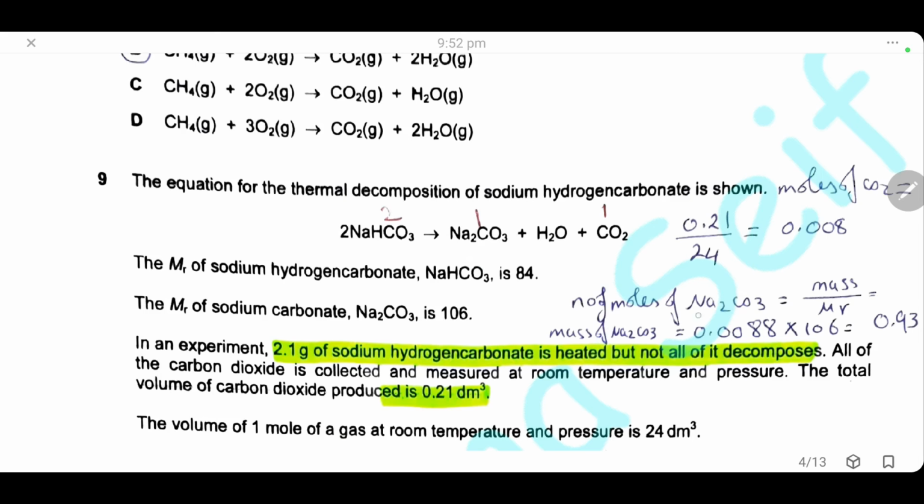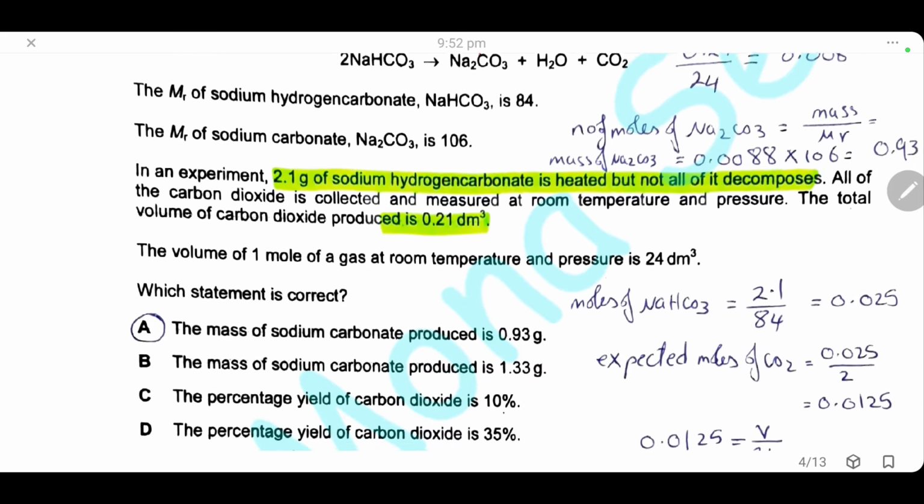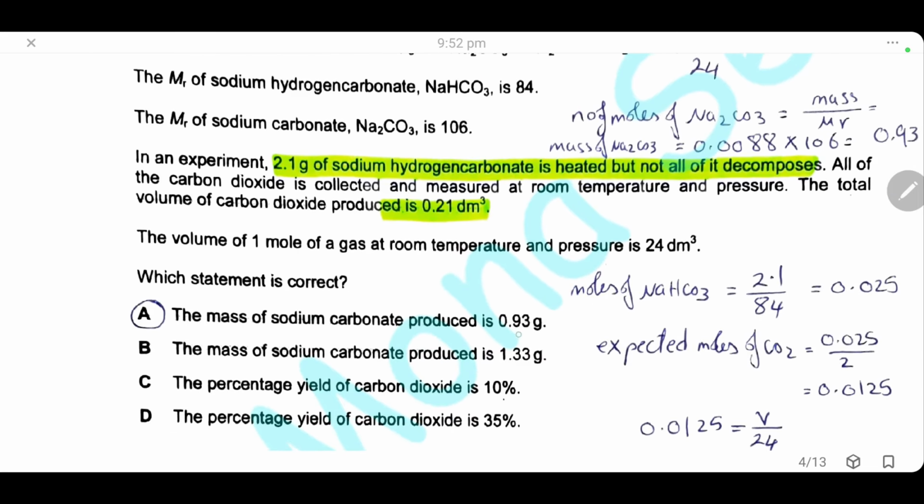The number of moles of sodium carbonate equals the mass divided by Mr. We know that Mr is 106, so the mass will be 0.93. So here the mass of sodium carbonate produced is 0.93 grams. We want to check this answer also, what the percentage yield of carbon dioxide.